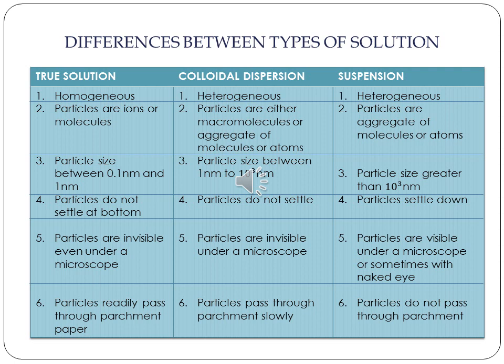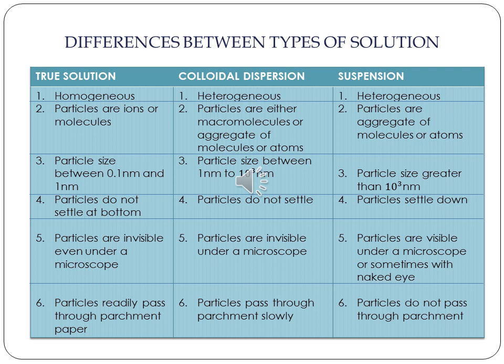Here we have in a tabulated form the differences between the different types of mixtures: true solution, colloidal dispersion and suspension. I already told you. Now we are seeing the differences. What are the differences? A true solution is homogeneous. A colloidal dispersion and suspension both will be heterogeneous. They won't be the same throughout.